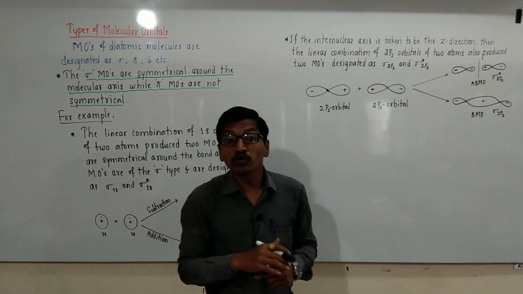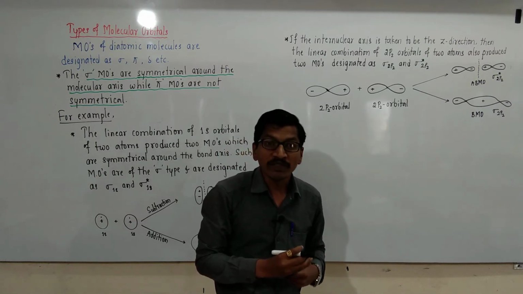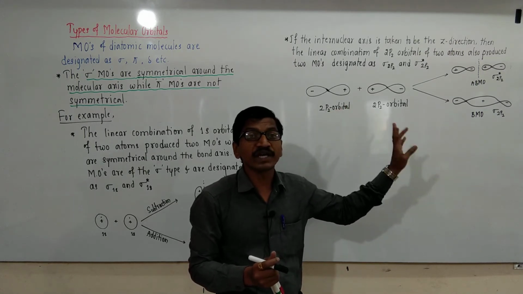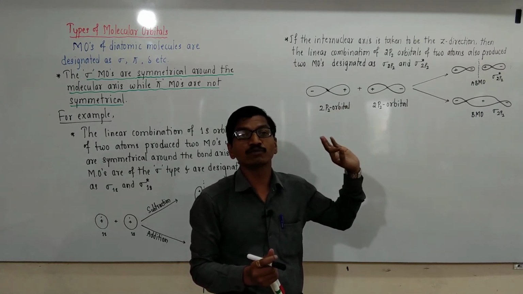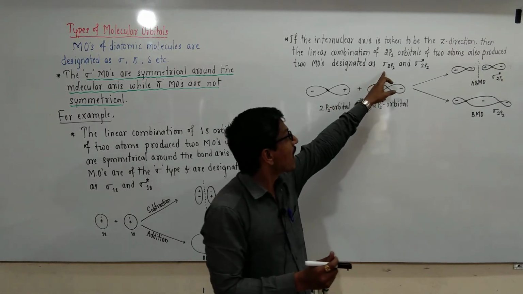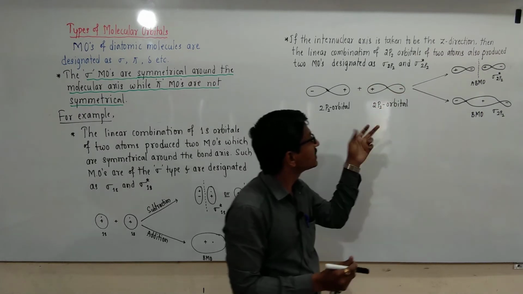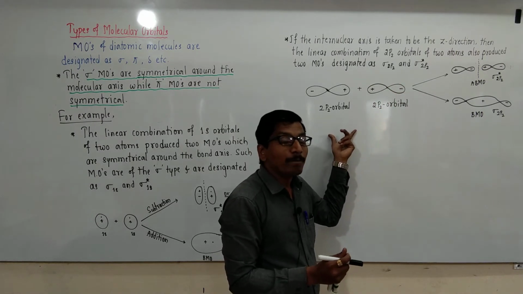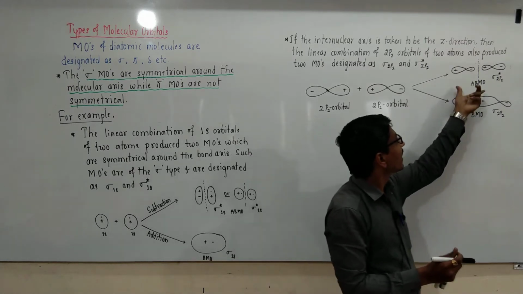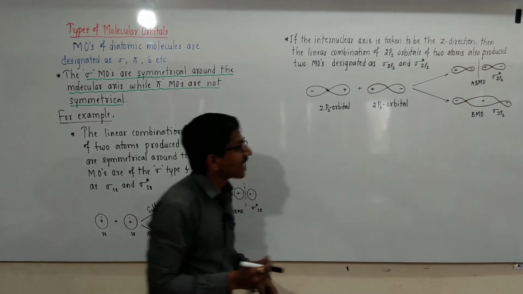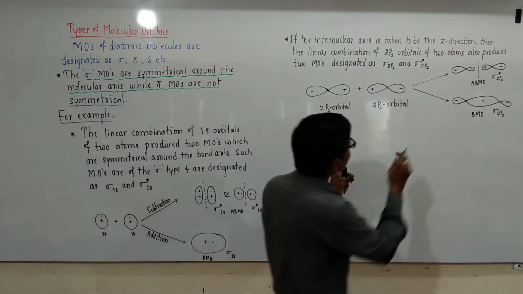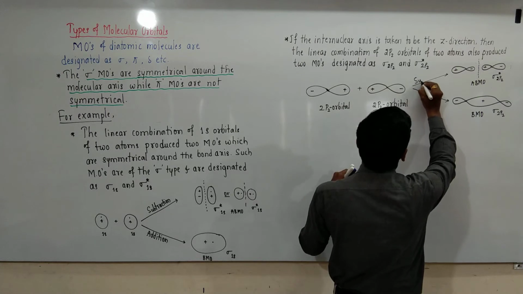If the internuclear axis is taken to be the z direction, then the linear combination of 2pz orbitals of two atoms produces two molecular orbitals designated as sigma 2pz and sigma star 2pz. The 2pz atomic orbitals on linear combination form bonding and anti-bonding molecular orbitals, designated like this. Here, this one is by subtraction.